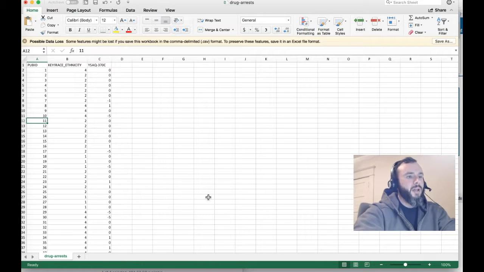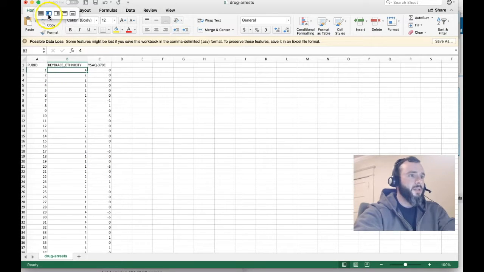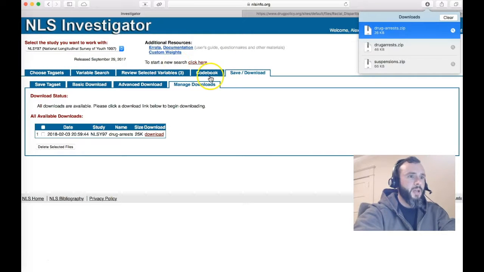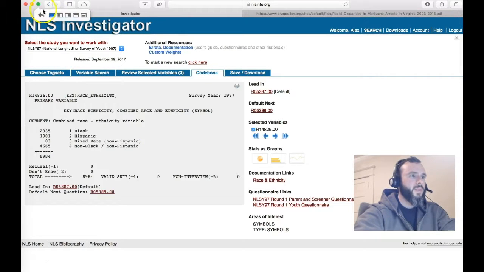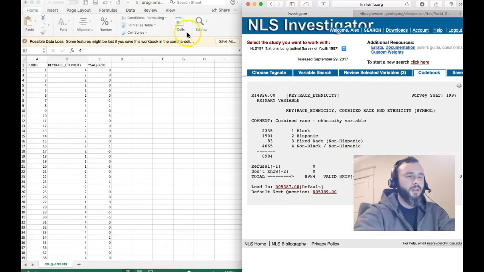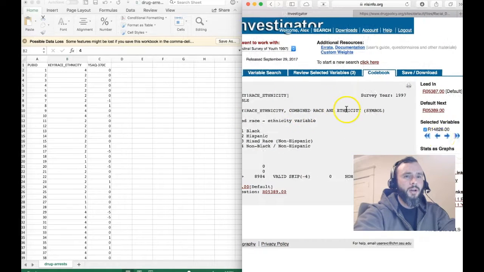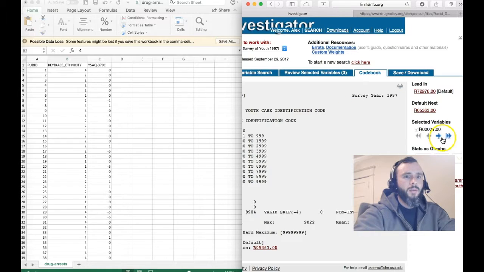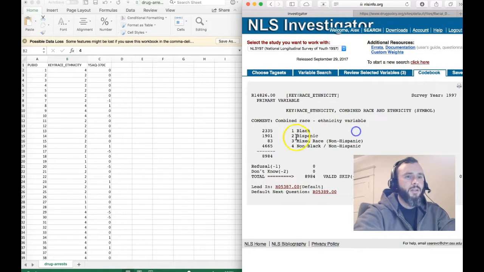Now the way we need to start eliminating these pieces of data is by drilling it down to how we want to analyze it. The race and ethnicity key right here, notice that it has numbers, but remember, I'm going to put this in side-by-side mode so we can look at this together. If I look at my codebook again, remember what those numbers actually mean. Where's the race and ethnicity? Here's race and ethnicity. Looking at my race and ethnicity codebook, the 1 represents black.